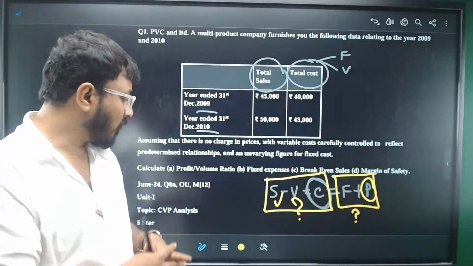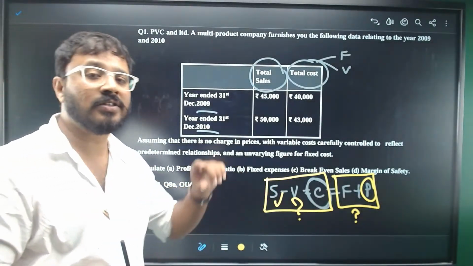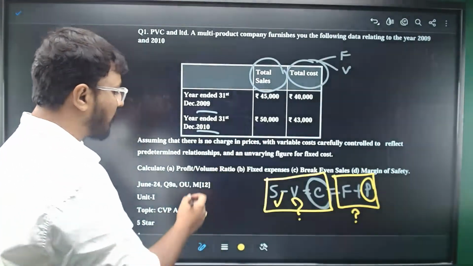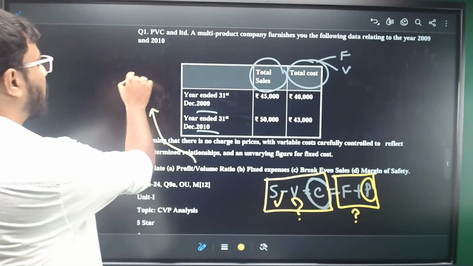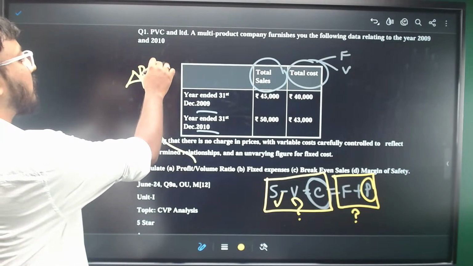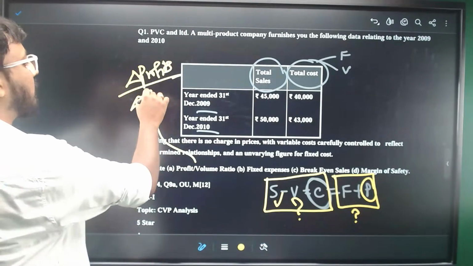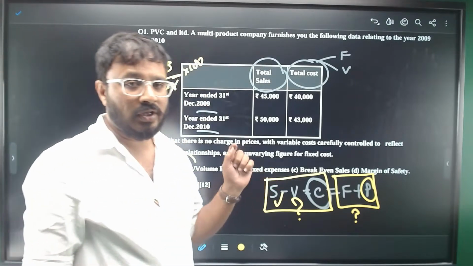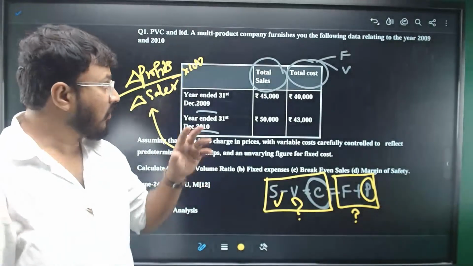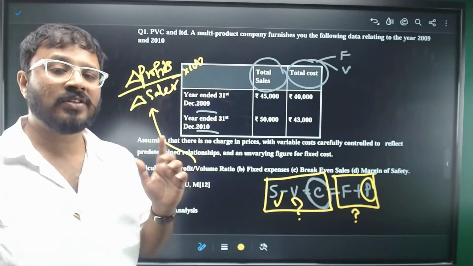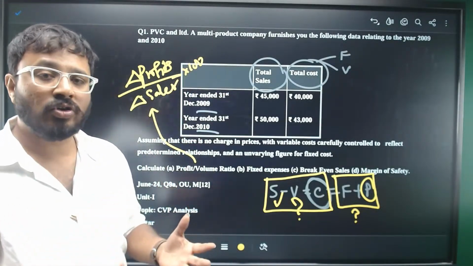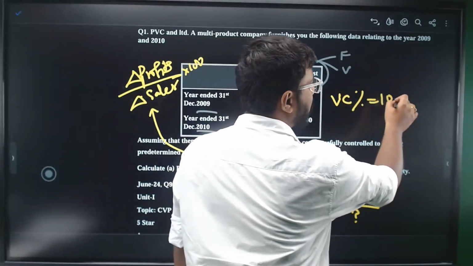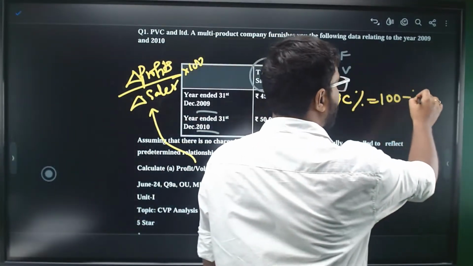We have a different formula for calculating PV ratio. It is difference in the profit divided by difference in the sales into 100. So the second formula you need to note down is difference in profits divided by the difference in sales into 100. With this, you'll get the profit volume ratio. Please note, whatever PV ratio you got, if you minus it from 100, you will get the variable cost percentage. Variable cost percentage is nothing but 100 minus PV ratio.